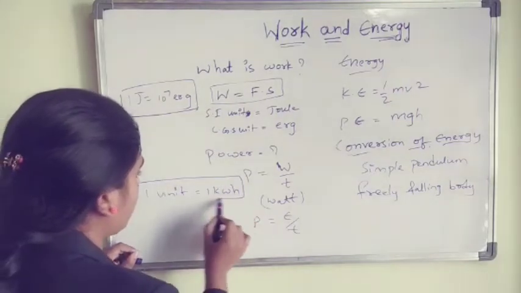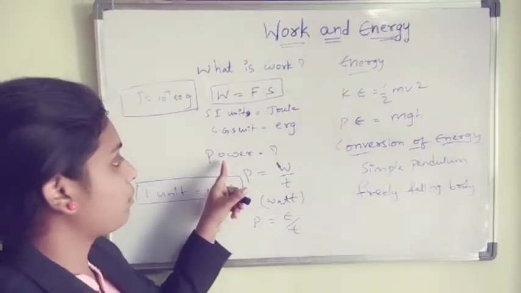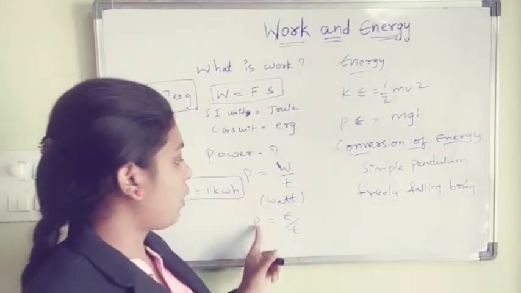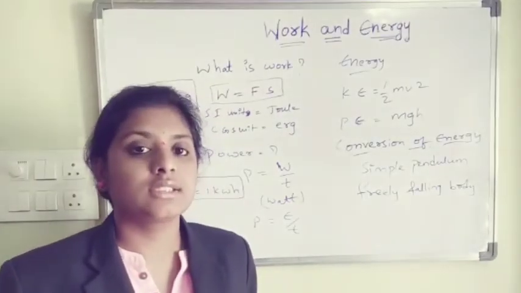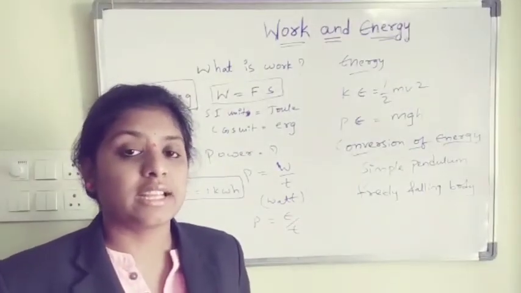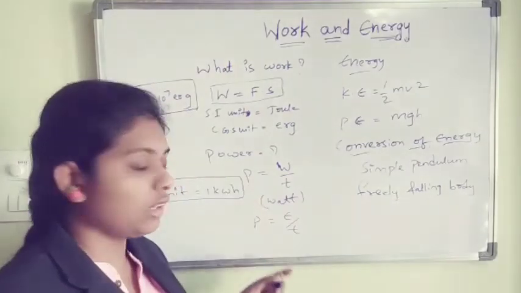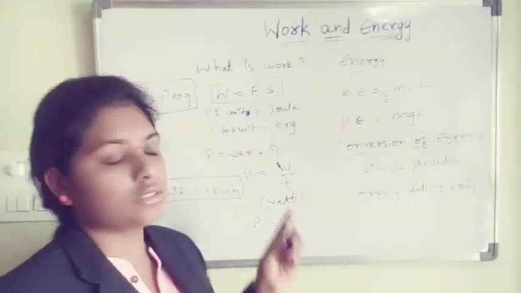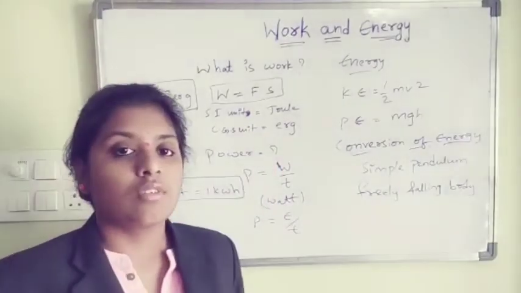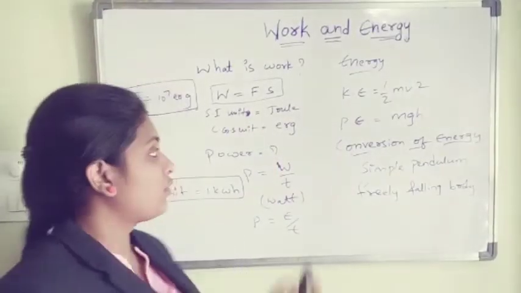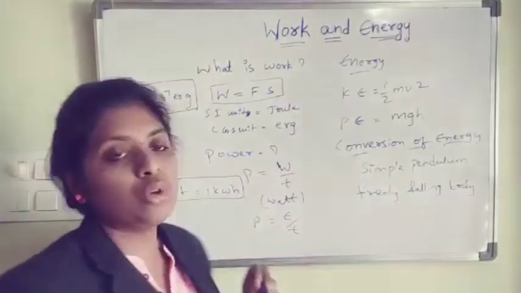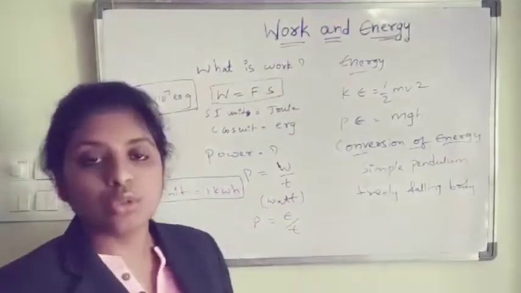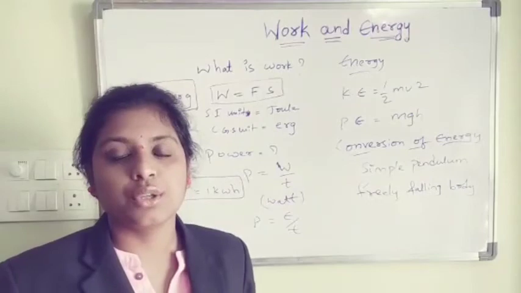This conversion is very important, and based on these power formulas, we did some numericals. We have solved some numericals. Take some more examples and try to solve the numericals. And don't forget to mention the units while solving the numericals.